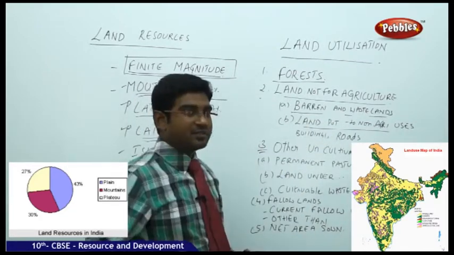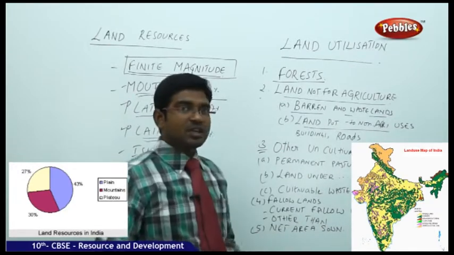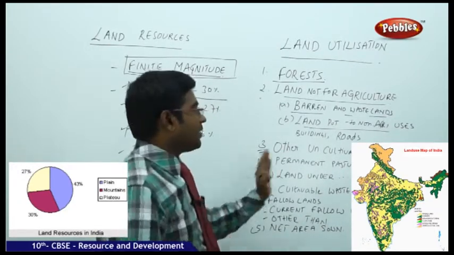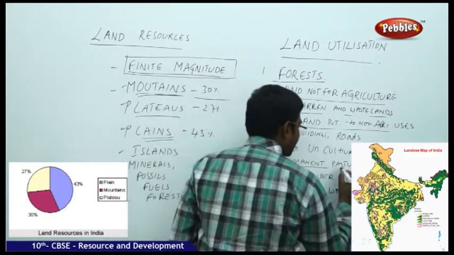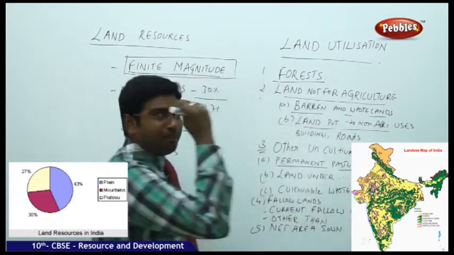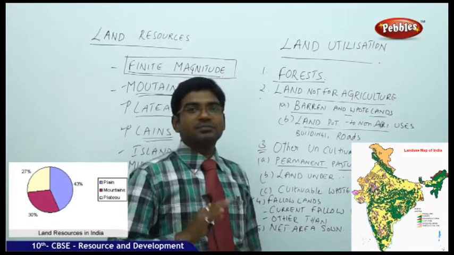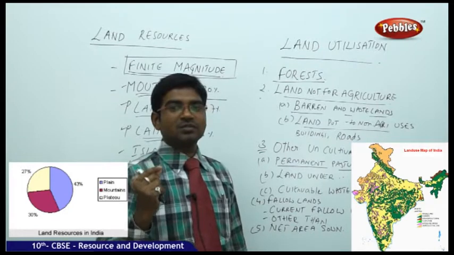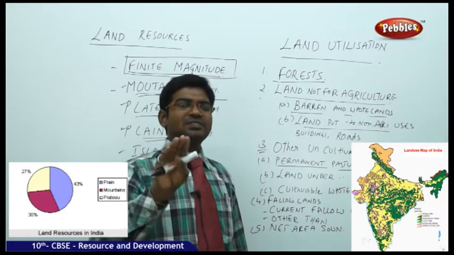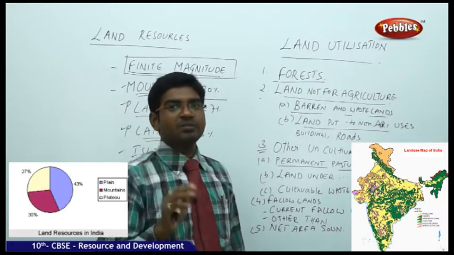Not used for agriculture, forest lands. Now, third category, other uncultivated lands, are permanent pastures, permanently dry lands. What, sir? Dry lands are dry lands. Again, permanently dry lands, temporary dry lands also will be there.